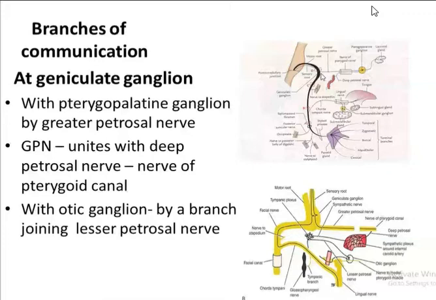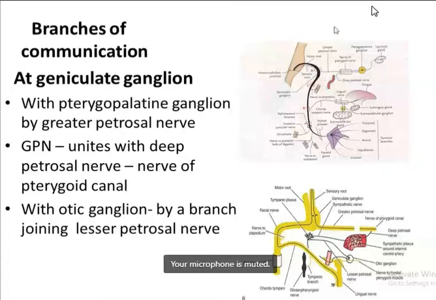Then here the greater petrosal nerve unites with the deep petrosal nerve. Now this is the deep petrosal nerve here. So the greater petrosal unites with the deep petrosal nerve here, and here it forms the nerve of the pterygoid canal. So this is the pterygopalatine ganglion. The postganglionic fibers from here supply the lacrimal gland. Now this is the lacrimal gland. So you should know how it communicates with the other branches as well.